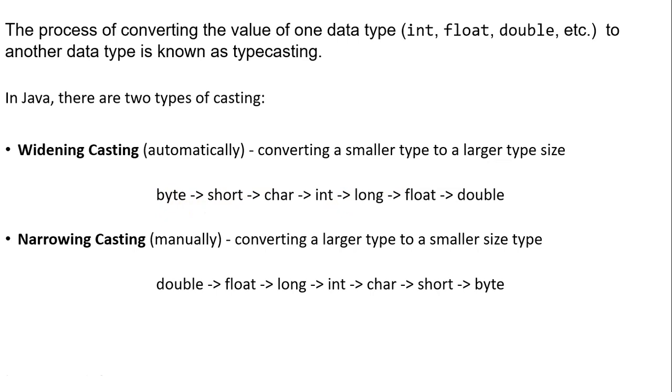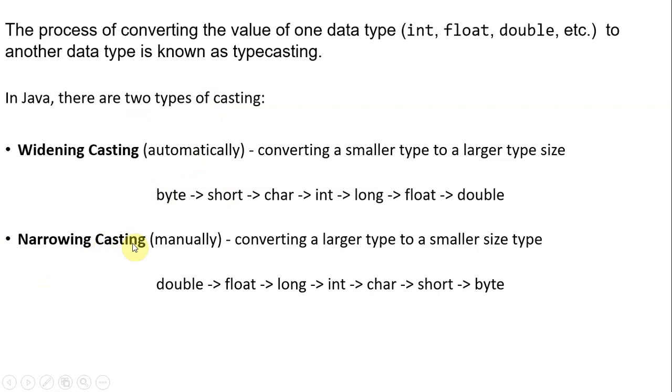Priorities in sizes. So byte has the lowest size, lower than short. Short has a lower size than char. Int is lower than long. Then float has a lower size than double. So when we move from left to right, we go from low to high size in data. Widening simply means converting a smaller data type to a larger type, and this is also called automatic conversion.